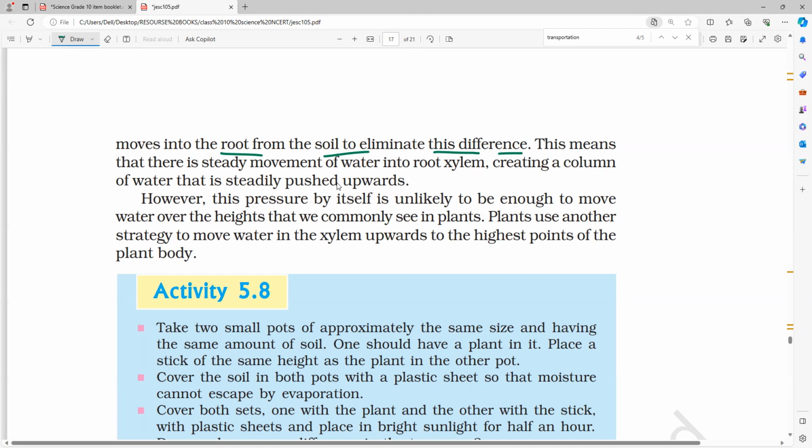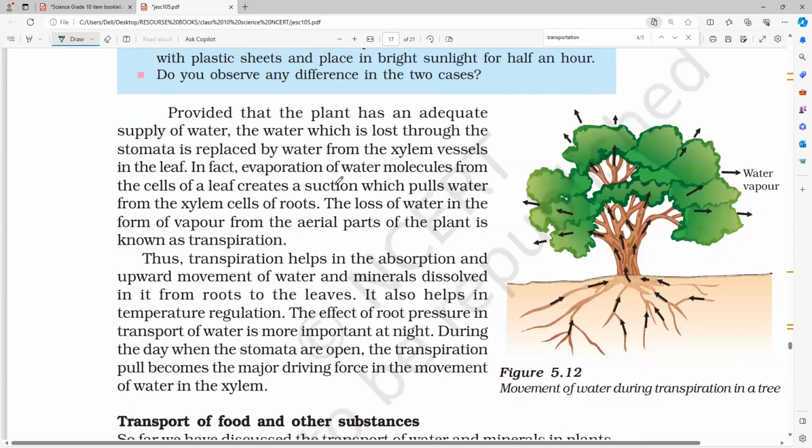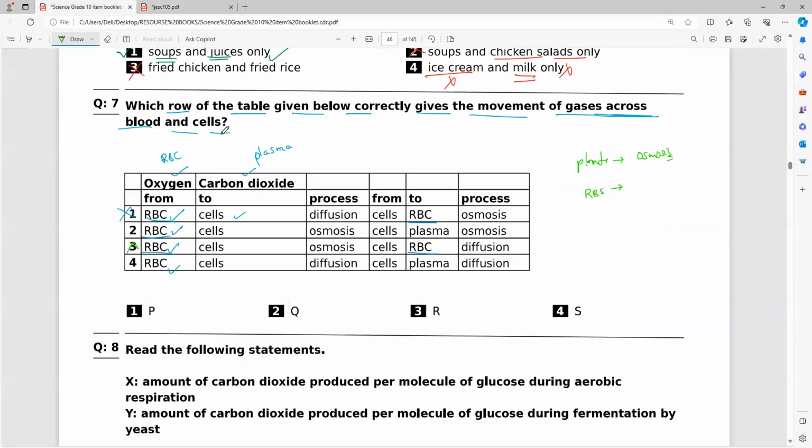So plants always use osmosis, and in human beings, of course, transport happens by the diffusion process. With the help of that, you can see here, where is the option? Oxygen is transported from the RBC to the cells by the process of diffusion. In the same way, carbon dioxide is transported from the cells to the plasma by diffusion.